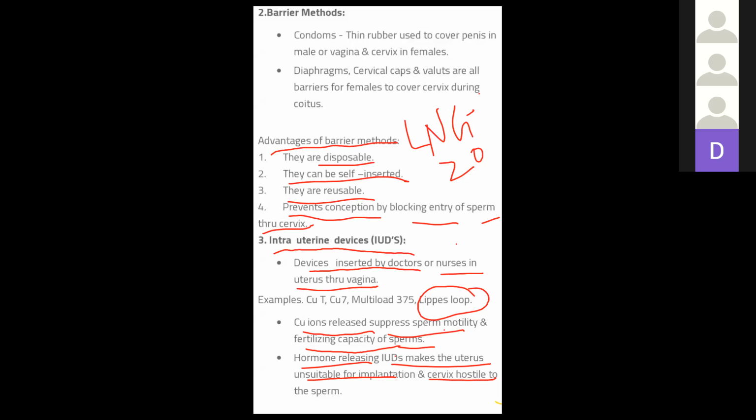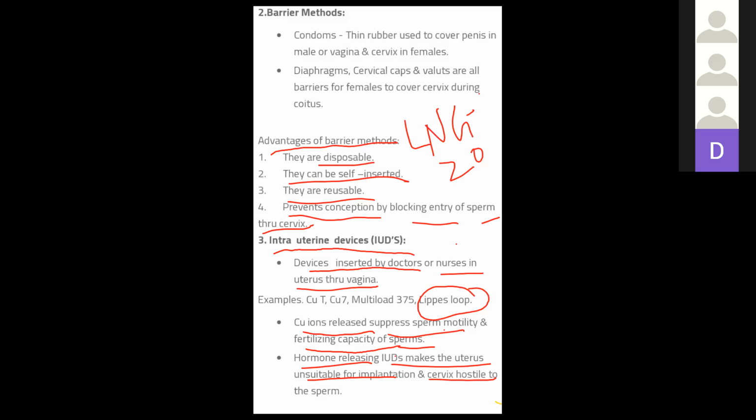They are very effective and provide a delay in pregnancy. Is it clear? Pills are mediocre, but IUDs are more effective.